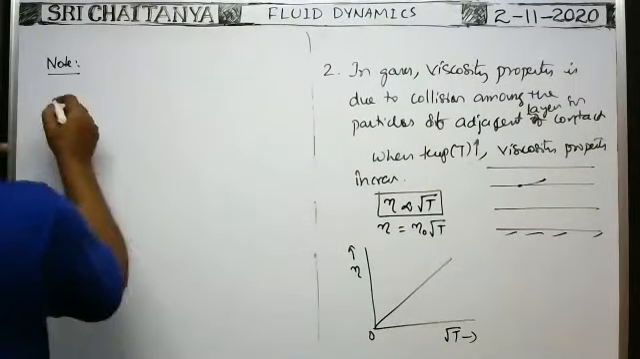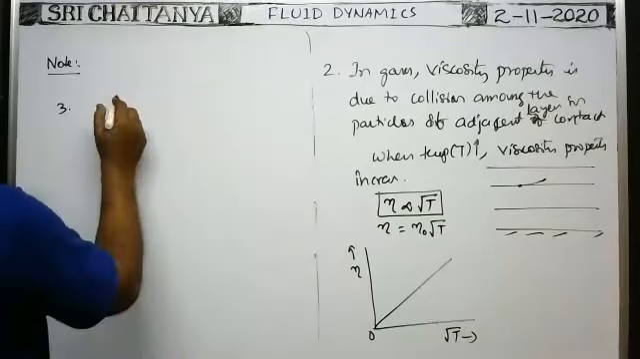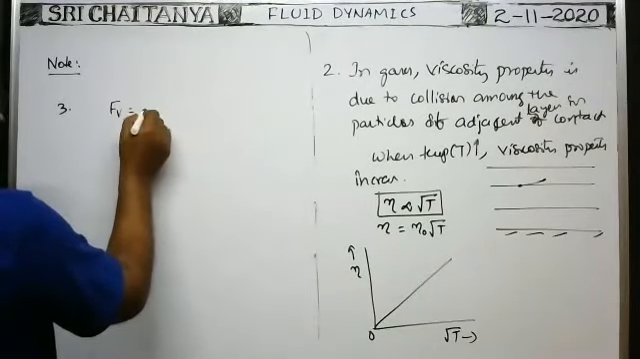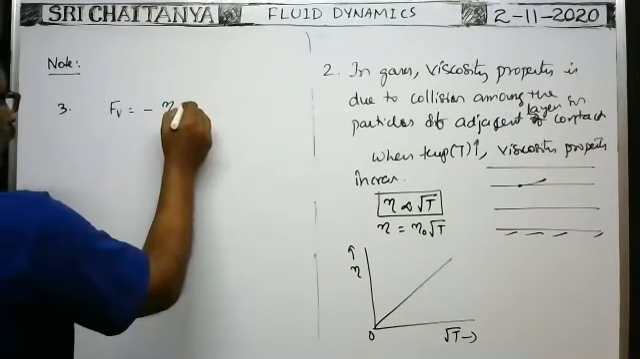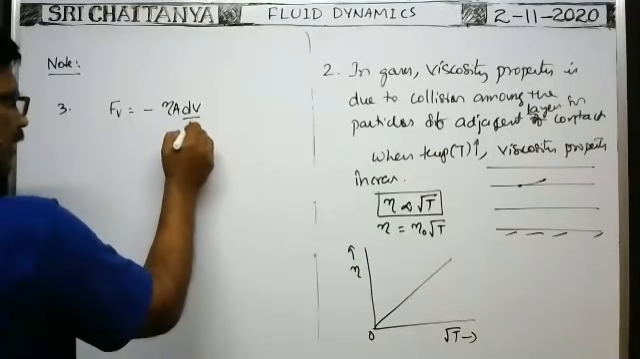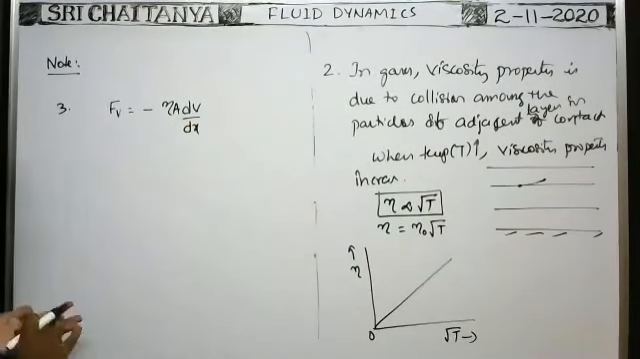Third one, viscous force is equal to, of course, actually we can write a minus sign also: minus eta A into dv by dx. This is dv by dx or delta v by delta x. It is the formula for viscous force.